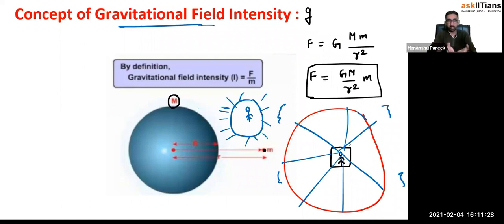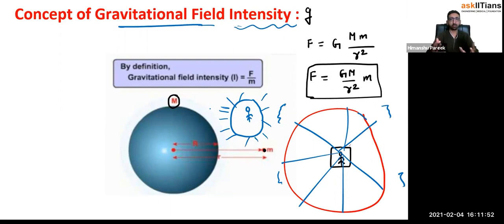And now when you calculate the intensity of this field, how strong is that field? How strong an influence do you have in that area, in that region? That is what we call the gravitational field intensity. So that's the meaning of gravitational field intensity. If I talk about a capital M mass body, I hope you understood this analogy.